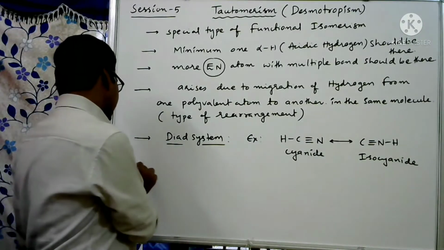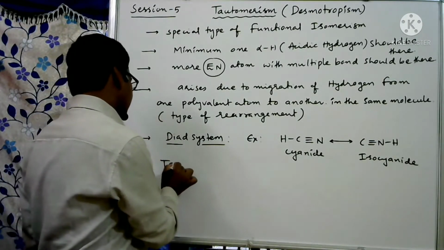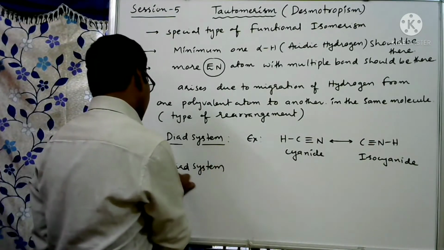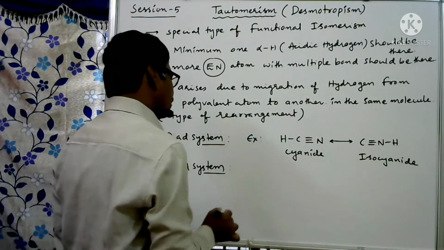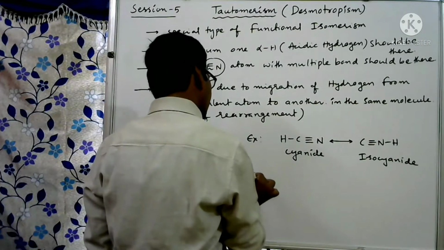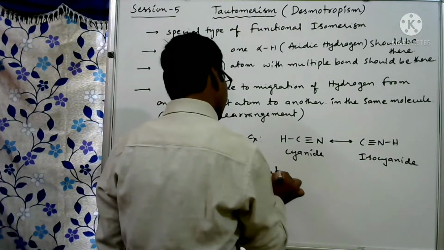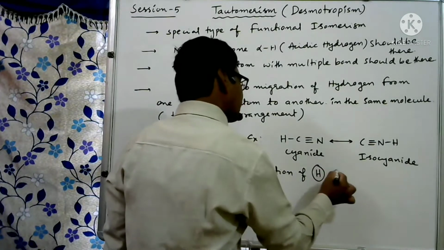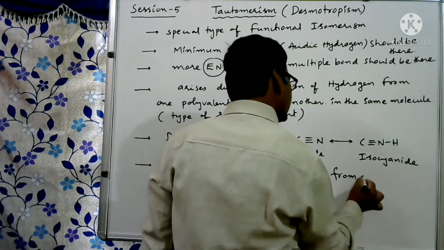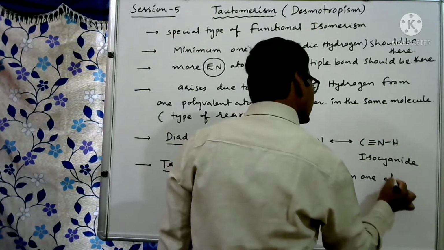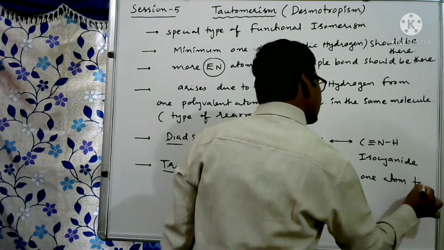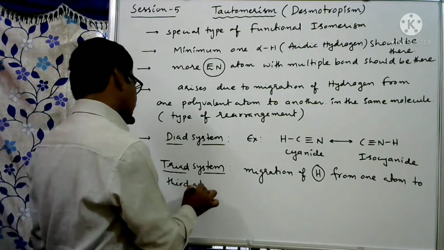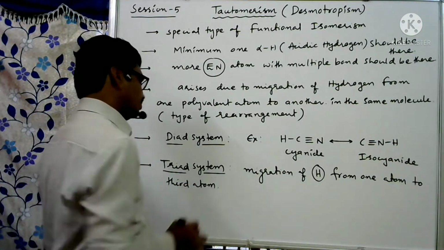In the triad system, there is migration of hydrogen from one atom to the third atom.